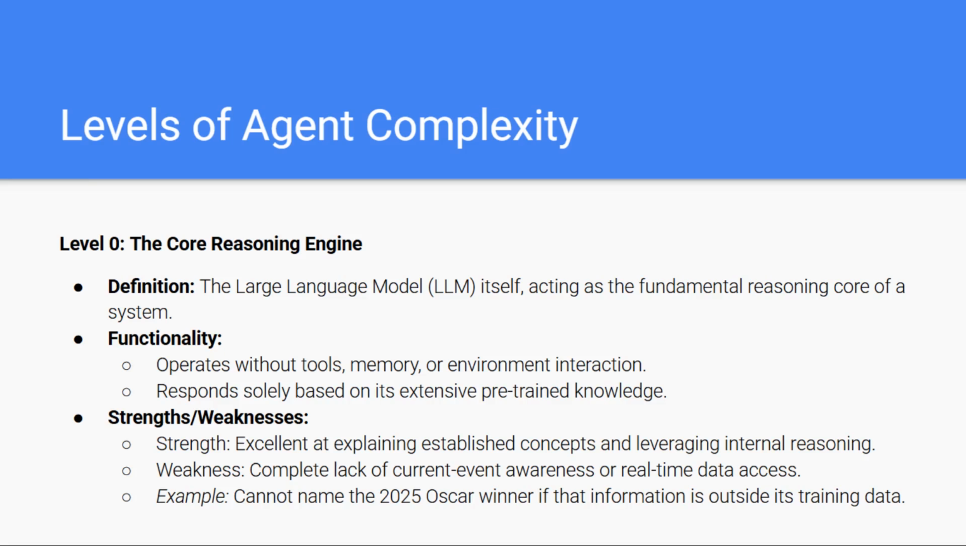However, level 0 has clear limitations. Since it has no connection to the outside world, it cannot access real-time data, take actions, or adapt based on new information. If the answer wasn't present in its training data, the system simply cannot know it. For example, it can't tell you the winner of the 2025 Oscars unless that event occurred before its training cutoff. In short, level 0 is the thinking engine of an agent, powerful in reasoning but isolated without additional layers.